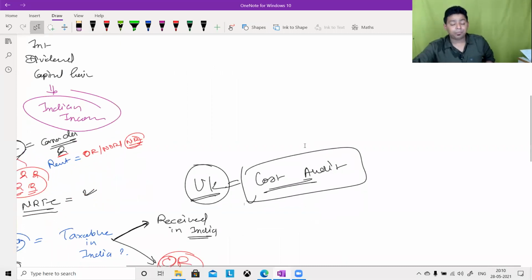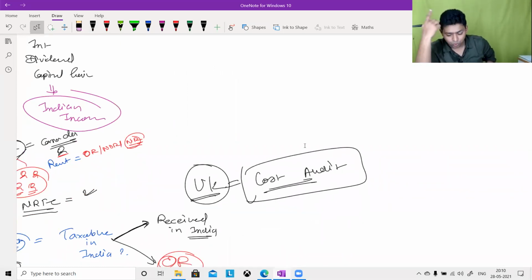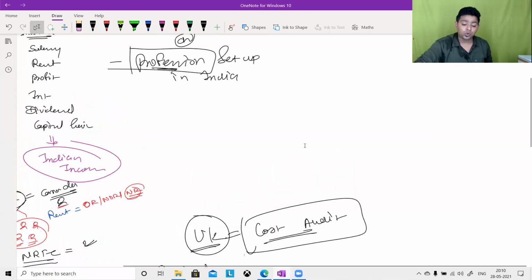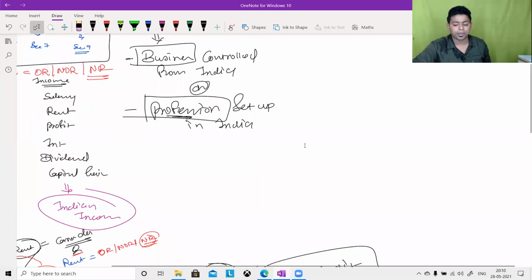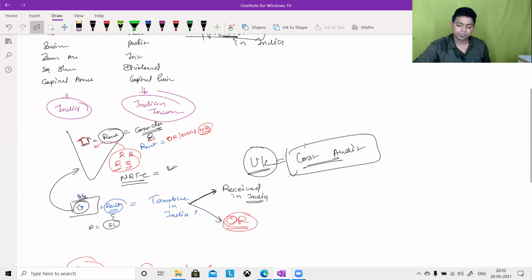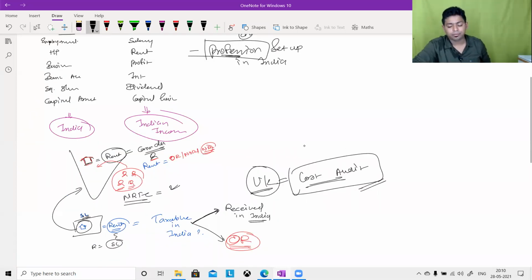You are an Indian CMA. I'm putting a question to you. You travel to the UK. You have done the audit in the UK by staying in the UK. You have earned income in foreign currency, pounds or whatever they have given you, and it was received in foreign currency. Accrued outside India, received outside India, but you have become a CMA in India and your practice was set up in India. It's a foreign income. Is it taxable in your hand?